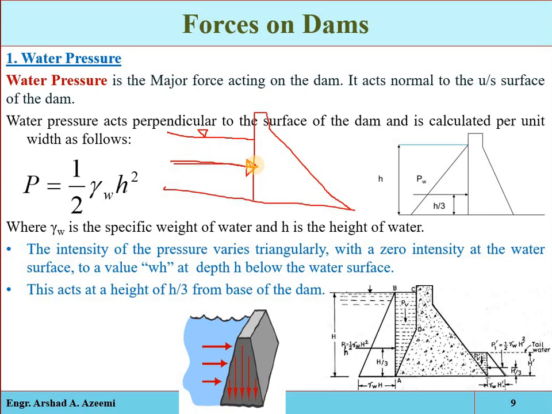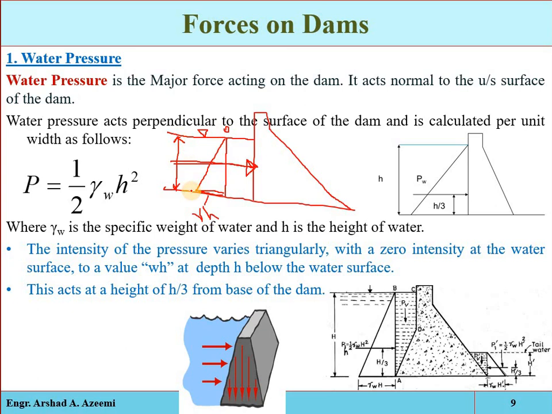The intensity of pressure varies triangularly from the surface of the reservoir to the bed of the river, where it will be 0 at the surface and gamma h, the maximum, at the base, where h is the height of water in the reservoir and gamma is the unit weight of the water.